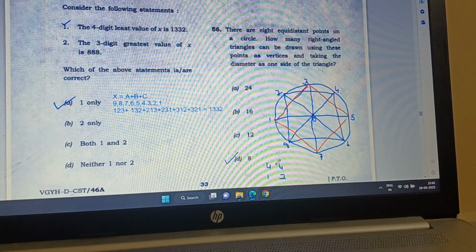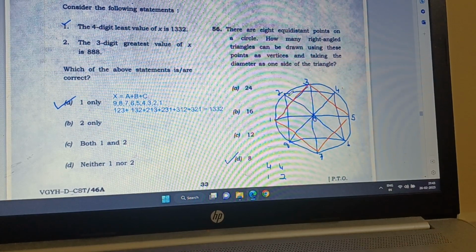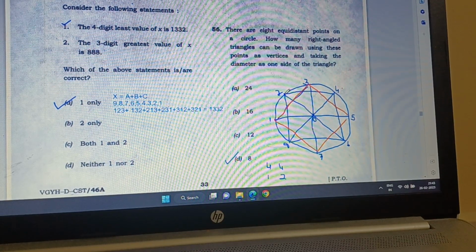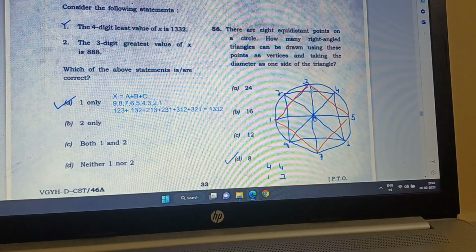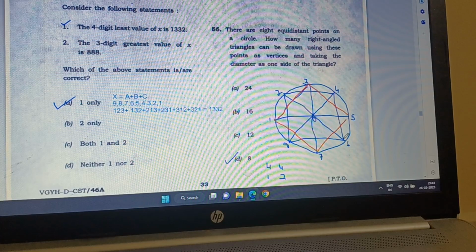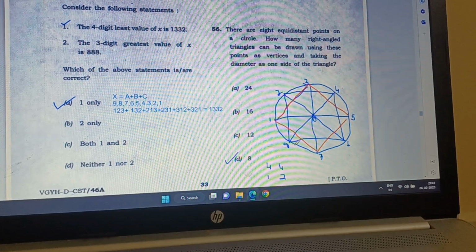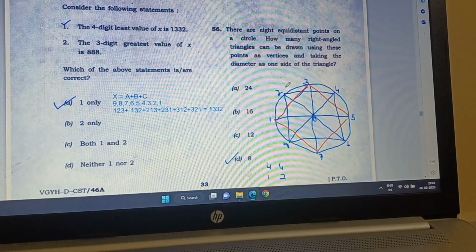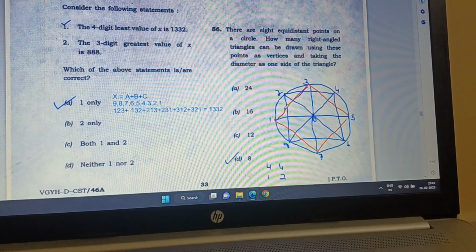Now I start with point 2. So point 2 I draw with blue color. So 0, 2, 4 is one triangle. Then 0, 4, 6 will be another triangle, and 0, 6 and 8 will be another triangle, and 0, 8, 2 will be another triangle. So this will be another 4 triangles.